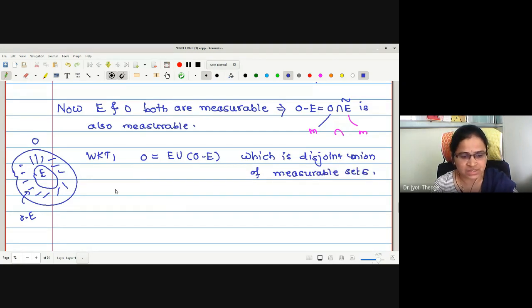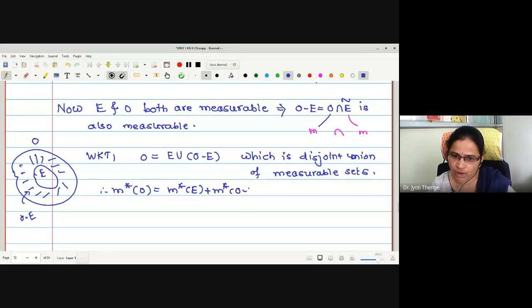Okay, now let us take the outer measure. What is the outer measure M star of O? Is it M star of E added with M star of O minus E? Reason: M star is finitely additive. Correct, no?